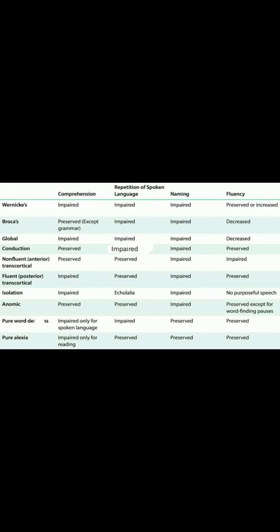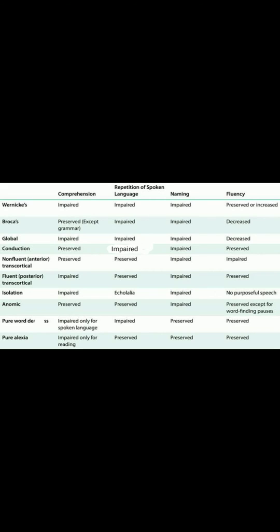So these 4 types of aphasia we have completed. Let's see the first bench person and the last bench person. Yes, the anterior non-fluent aphasia and the posterior fluent aphasia. These are the 5th and 6th types of aphasia. What is the first bench person used to do? He always understands things. He will never remember all the names in the class.